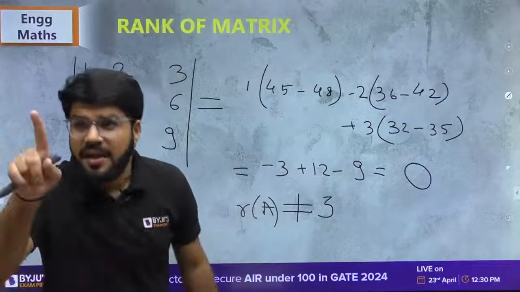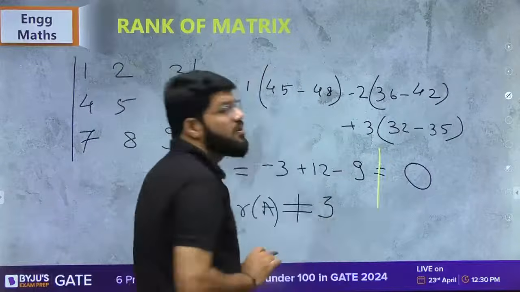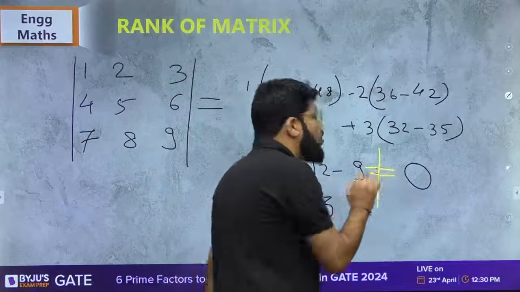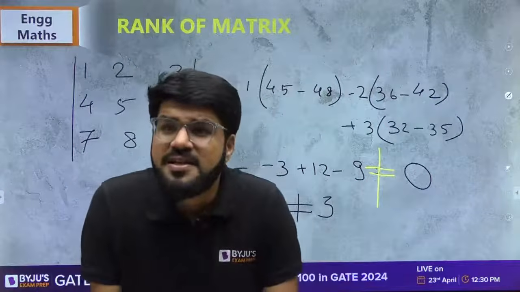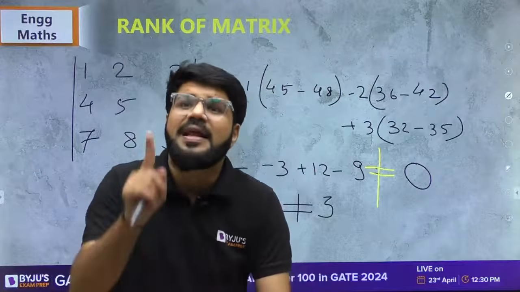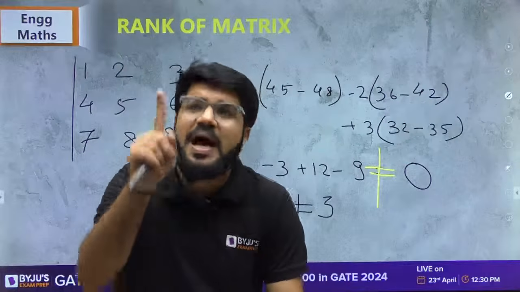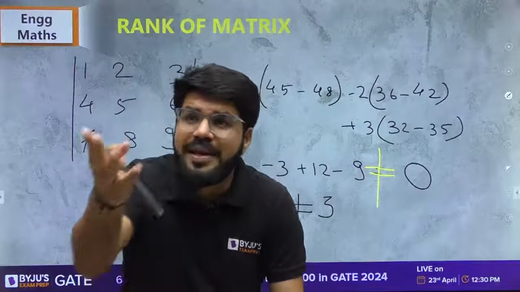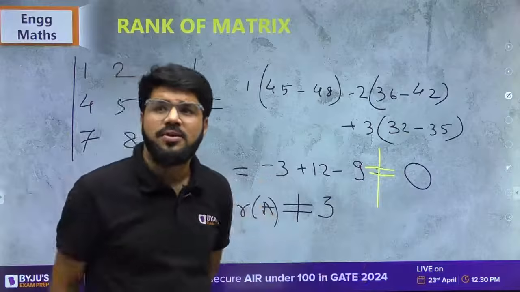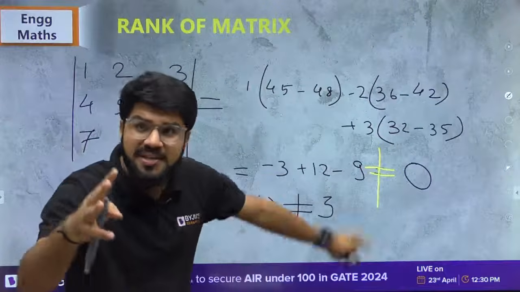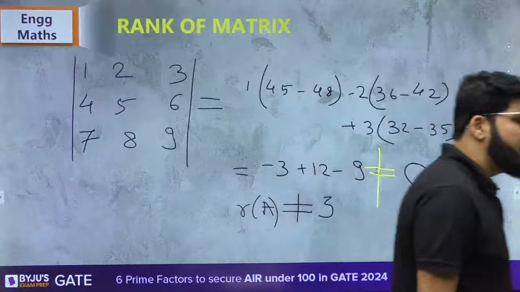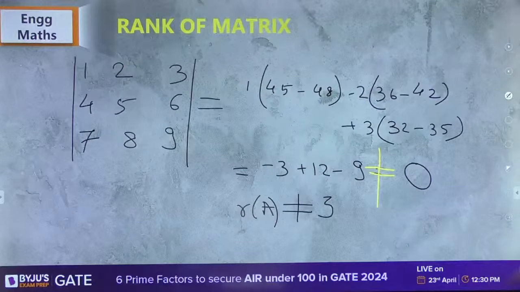But suppose if it was non-zero. Suppose that if it was non-zero. If this determinant itself was non-zero, what will be the conclusion? My conclusion will be that I have a 3 cross 3 minor whose value is non-zero, and hence the rank will be 3. Suppose it is not non-zero, but if it was non-zero, then I will say that rank is equal to 3.